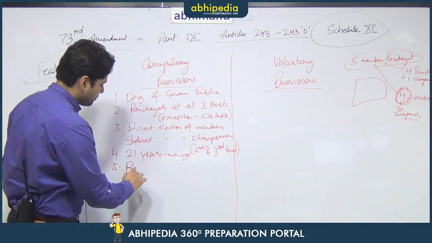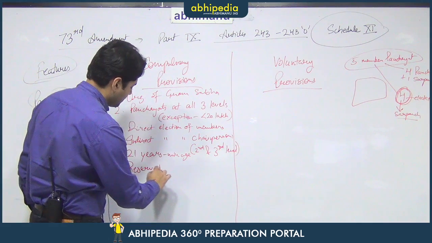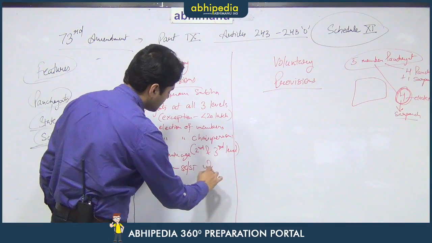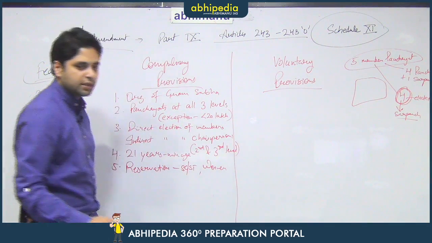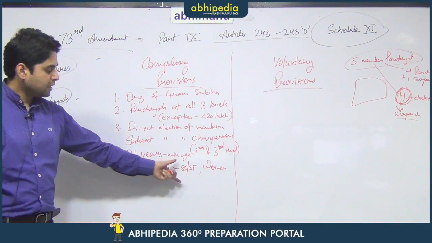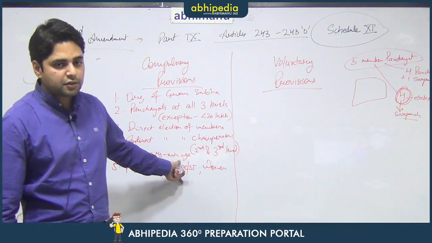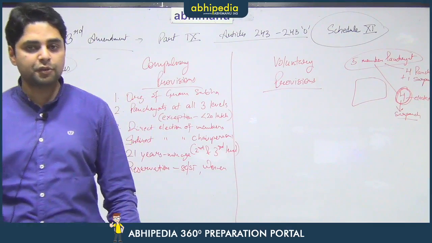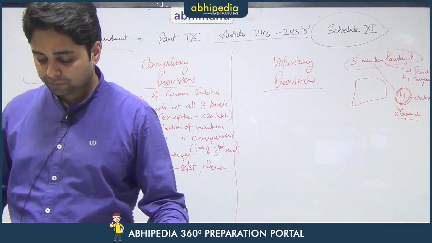Then the reservation provisions are also mandatory. A reservation as far as SC, ST and women are concerned. So, as we discussed, for the scheduled castes and scheduled tribes, reservation has to be provided in proportion to their population, and for women at least 1/3 reservation has to be provided.